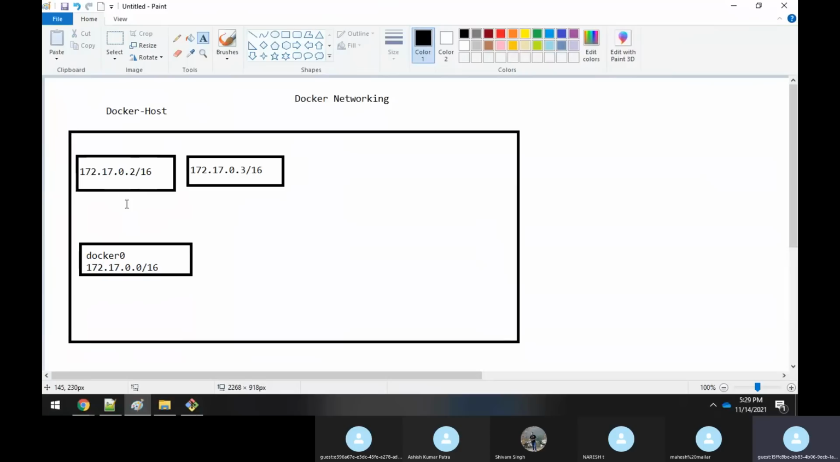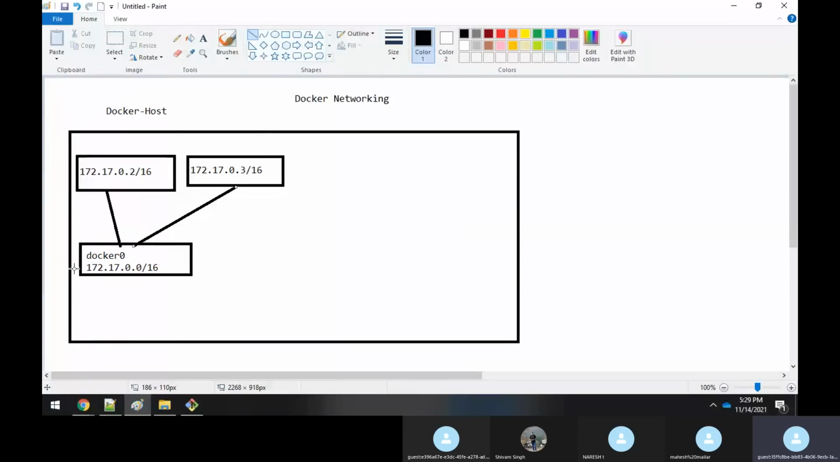Whenever you create a container, it gets connected to, or communicates with, the Docker interface. Similarly, I'm creating one more container, and this container will also be associated with the docker0 interface. So whenever you sit in the host and create a container, by default it will get an IP address from this range itself.